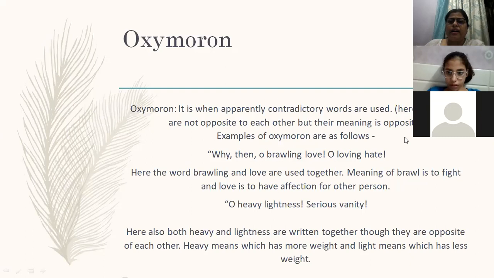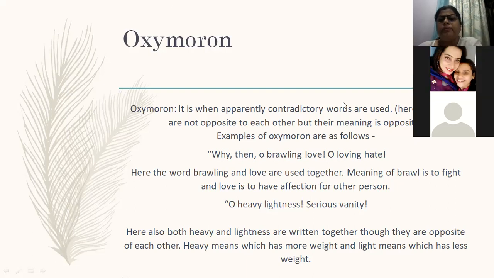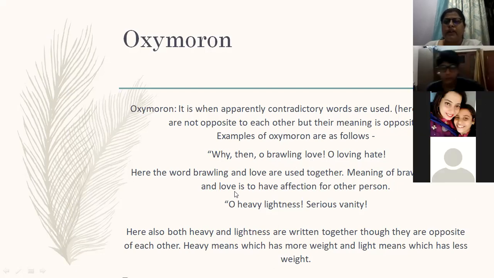Next is oxymoron. Oxymoron is when two contradictory words, opposite in meaning, are used together. See, why then, a brawling love, a loving hate? These are two contrasting words, love and hate, used together.